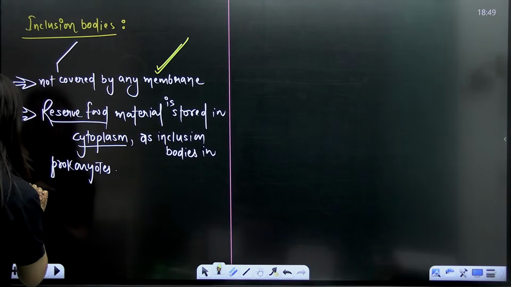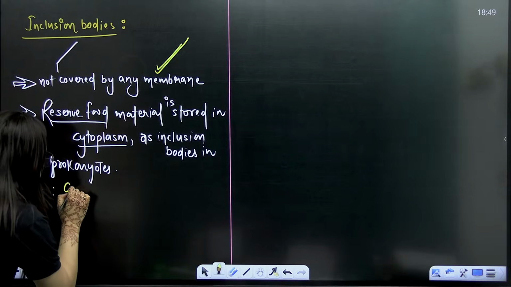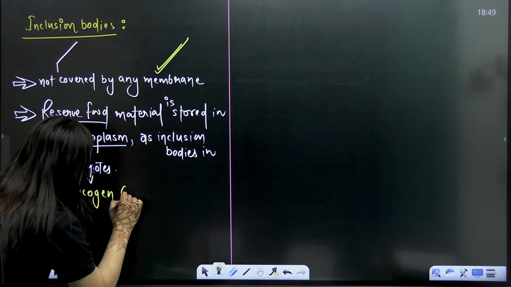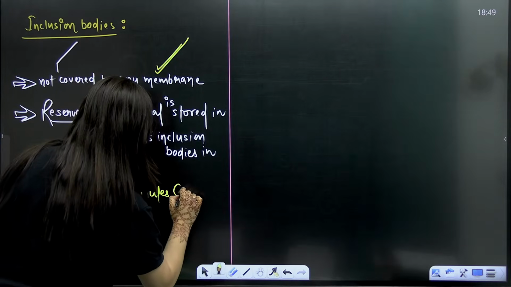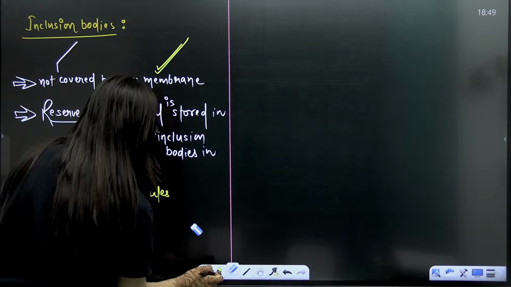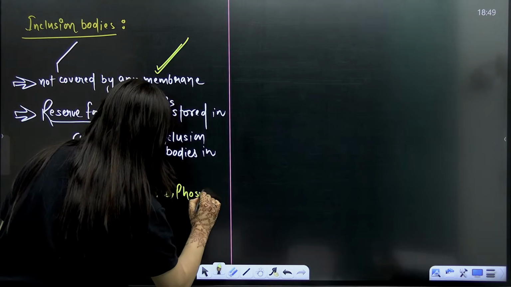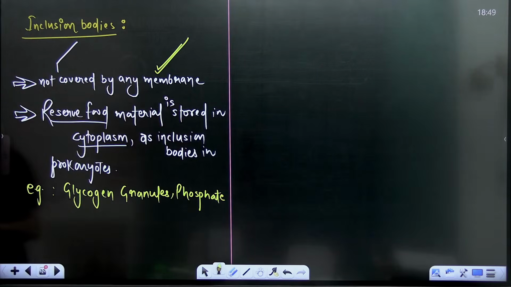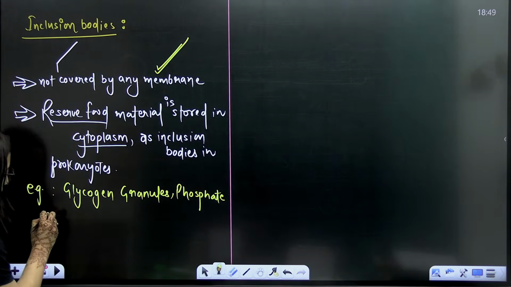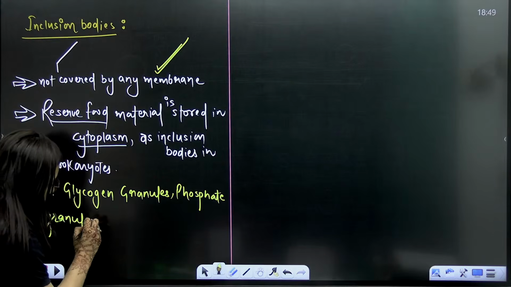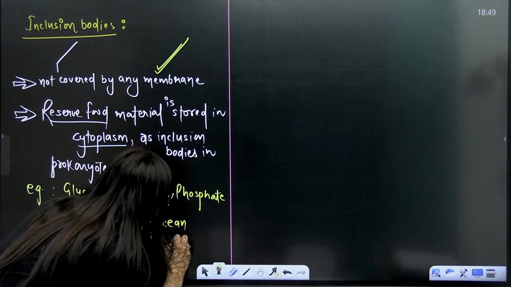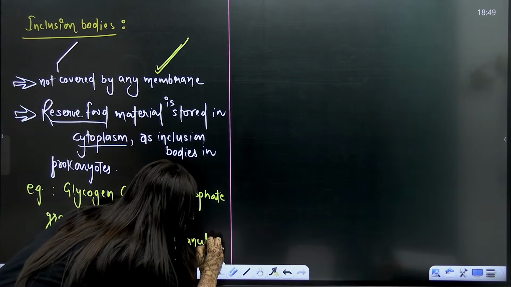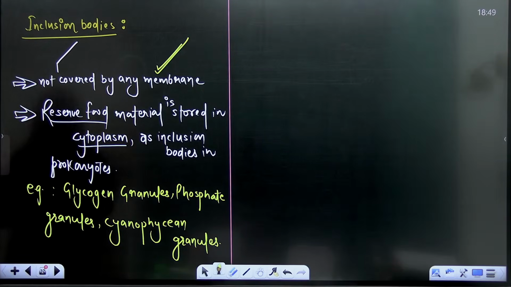Here you have examples like glycogen granules, phosphate granules, and cyanophycean granules are also there. Am I clear?